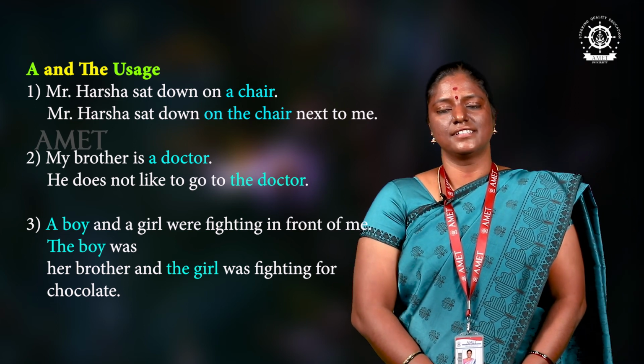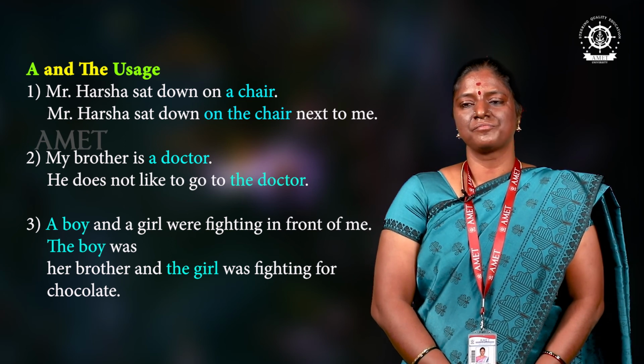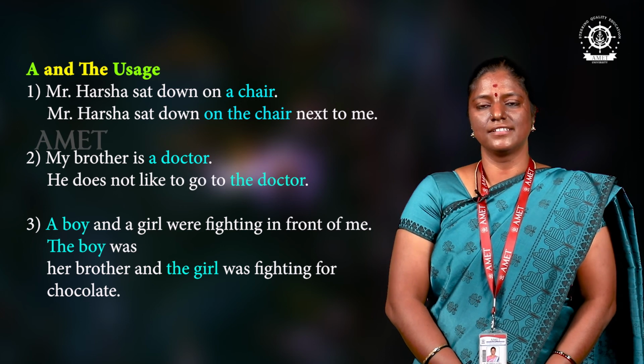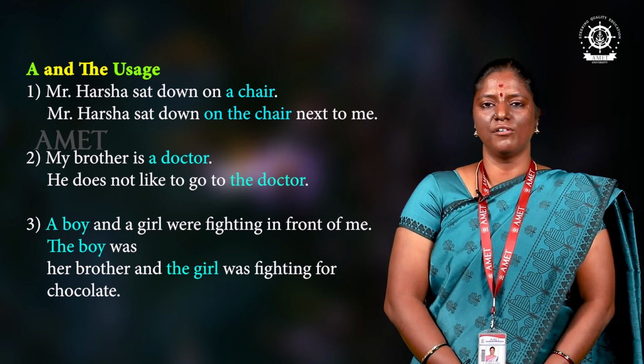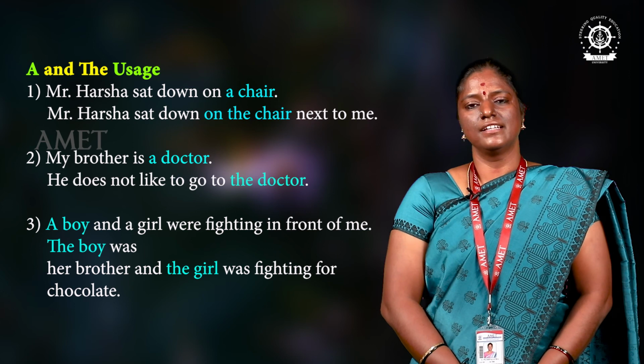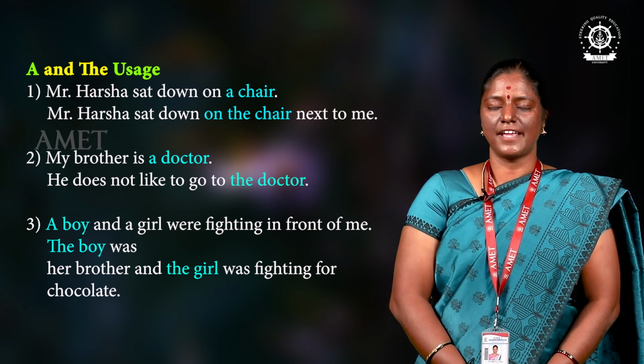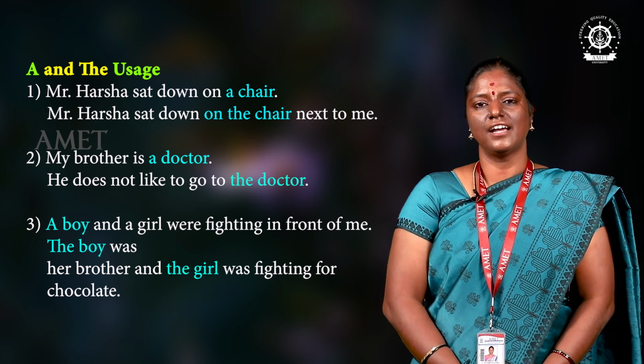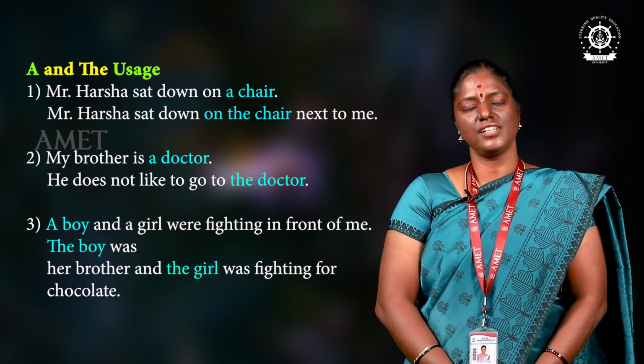Next sentence, a boy and a girl were fighting in front of me. In the first sentence I am saying a boy and a girl. In the next sentence I am going to talk about the same boy and the same girl, so instead of a, I am going to use the. That's the rule.